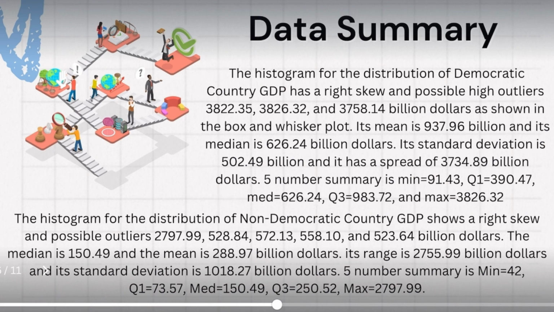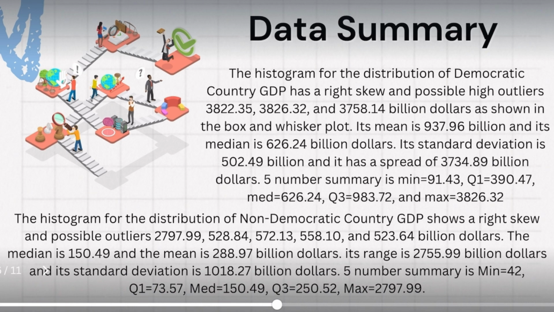Its mean is 937.96 billion, and its median is $626.24 billion. Its standard deviation is 502.49 billion, and it has a spread of $3,734.89 billion. The 5-number summary is minimum equals 91.43, quartile 1 equals 390.47, median equals 626.24, quartile 3 equals 983.72, and the maximum equals 3,826.32.